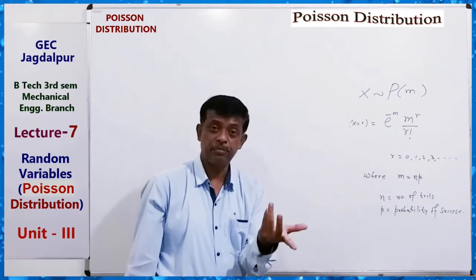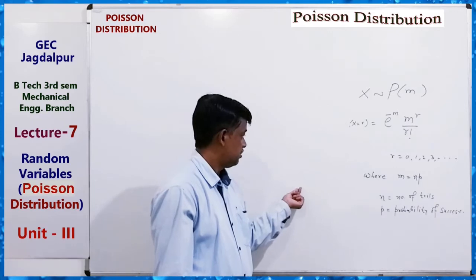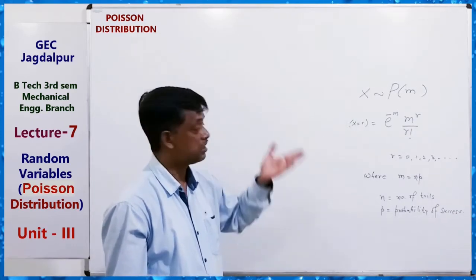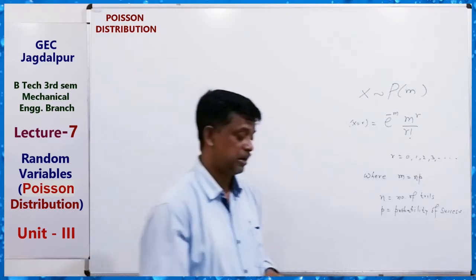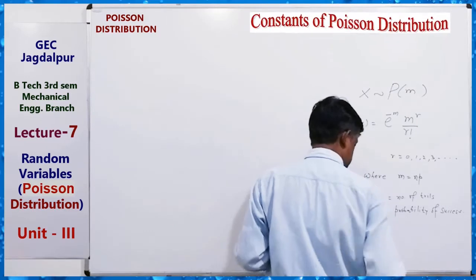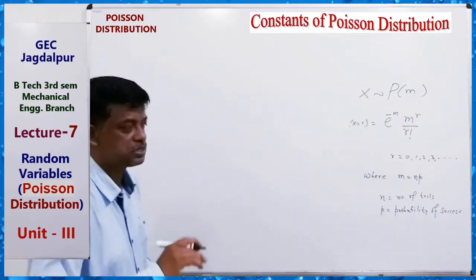Mu1 dash means what? Mean. What is the variance of the Poisson distribution, and the standard deviation? How can we find them? Very simple. Constants of Poisson distribution.